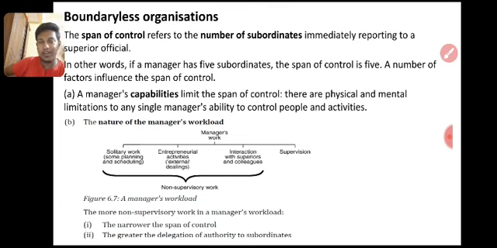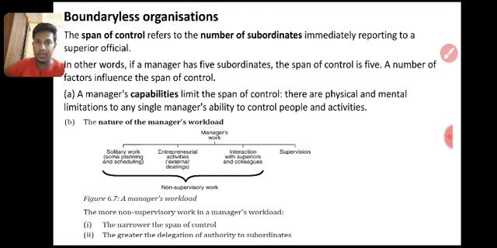Span of control, the technical word. If I have only 5 subordinates to control, I have a span of control of 5. Right? So control may depend on capability, right? And then the nature of the manager's workload. So these are